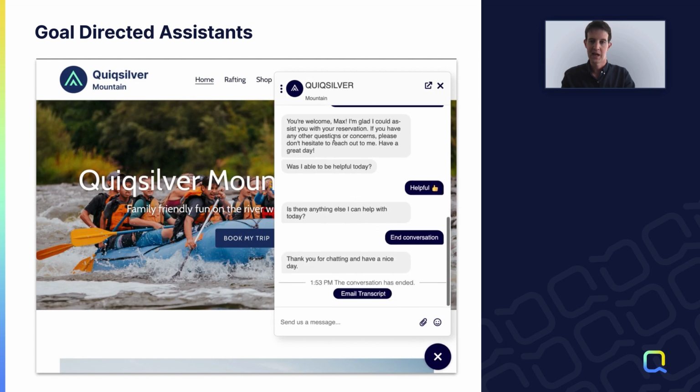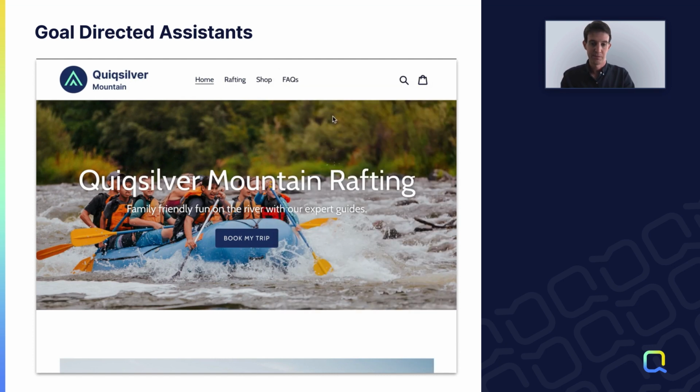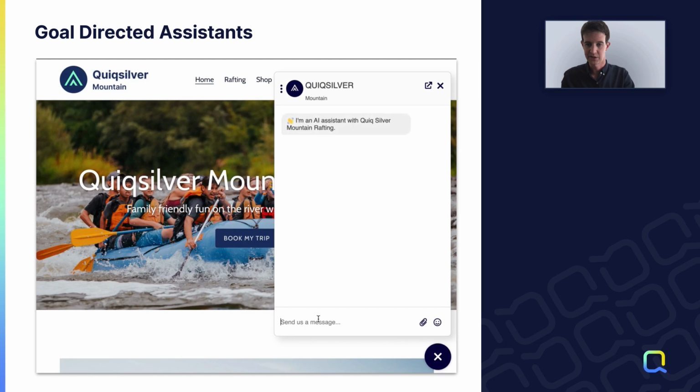I gave it a bunch of information, threw some curveballs, but we can also just give it everything it needs up front to go ahead and book a trip, and it can extract all of that effectively. So let's give it everything it needs to book a trip at once here. So I need to make a reservation for, let's do 6 people on July 14th in the morning.